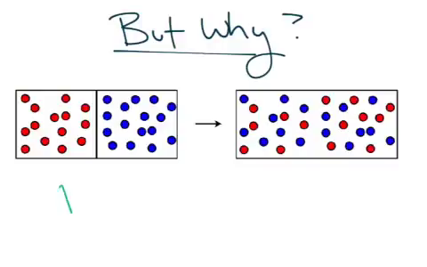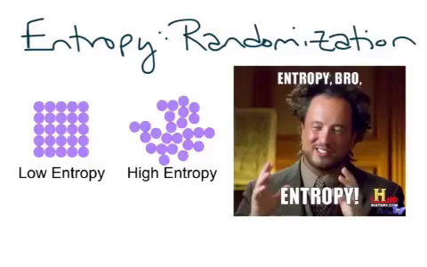For example, if we consider these 2 substances as 2 gases and the border between them is removed, we know that they're going to mix together. Part of that is because they're moving. If they have more space to move around, that's what they're going to do. But scientists are not okay with just saying because things are moving. There has to be a fancy word to explain why things happen. And the word that explains why something happens, even if it's not based on a potential energy change, is entropy, which is the randomization of matter and energy in the universe.